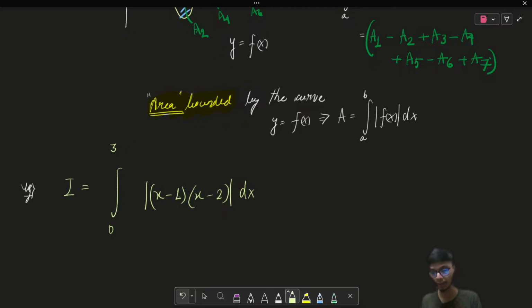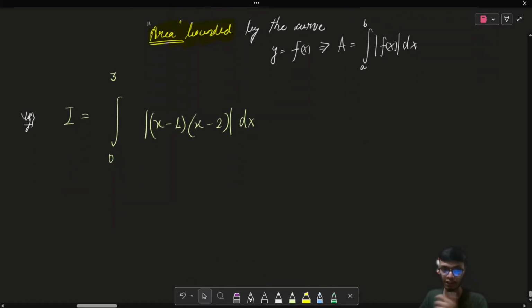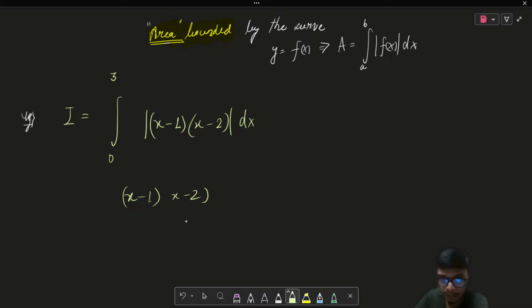Now I'm going to explain how you can solve this question by using algebraic notation, or by simply using graphical representation, right? Let us first see how I can expand the modulus function over here.